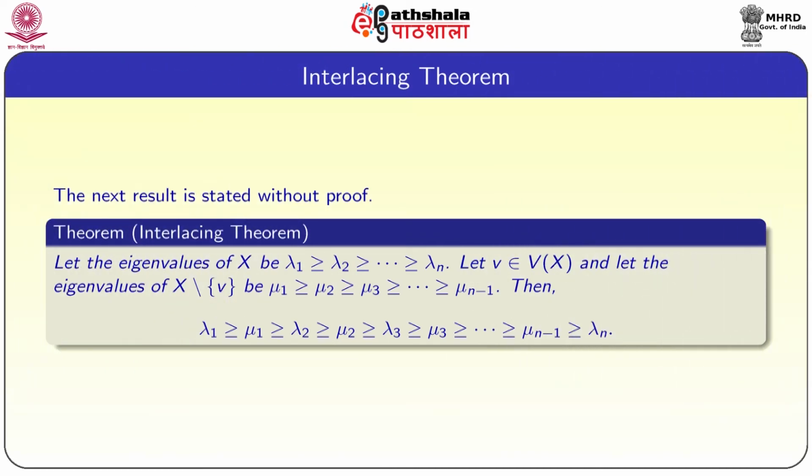Now, we are going to study the interlacing theorem. The next result is stated without proof. Let the eigenvalues of x be lambda 1 greater than or equal to lambda 2, and so on, greater than or equal to lambda n. Let v be a vertex of x, and let the eigenvalues of x minus v, where x minus v is the graph obtained by deleting vertex v from the graph x, be mu 1 greater than or equal to mu 2, and so on, greater than or equal to mu n minus 1. Then lambda 1 is greater than or equal to mu 1, which is greater than or equal to lambda 2, and so on, mu n minus 1 is greater than or equal to lambda n. That means the eigenvalues of x minus v lie in between the eigenvalues and in fact interlace the eigenvalues of the graph x.